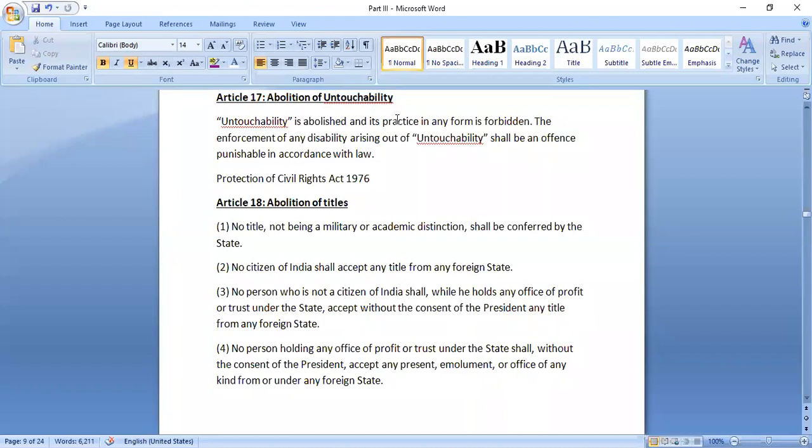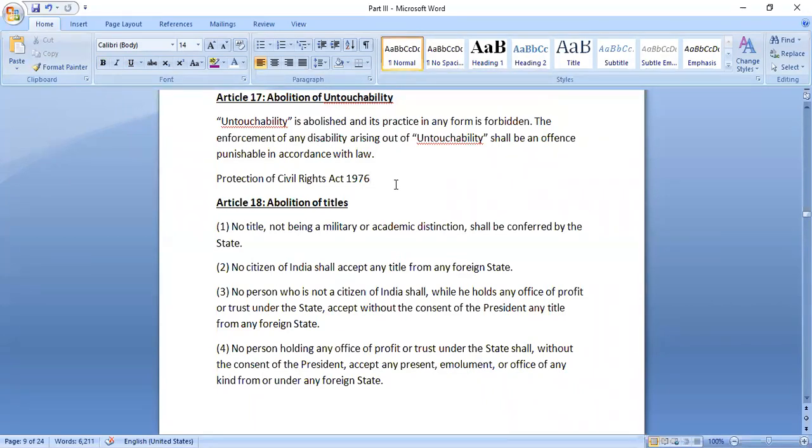So untouchability is abolished and its practice in any form is forbidden. The enforcement of any disability arising out of untouchability shall be an offense which is punishable under law. So it was the Protection of Civil Rights Act 1955 which makes provisions that lead to legal consequences for any sort of practice under this particular thing.